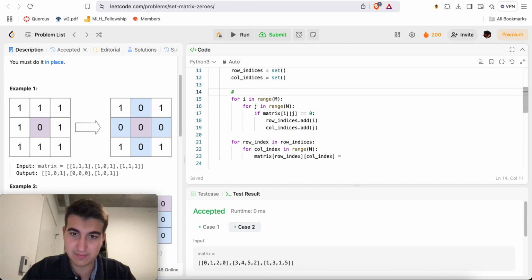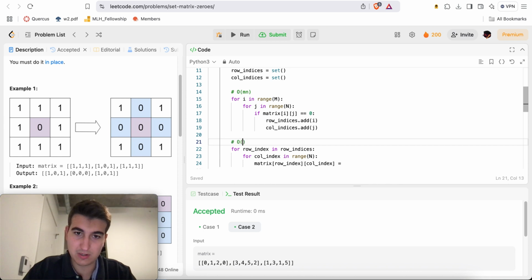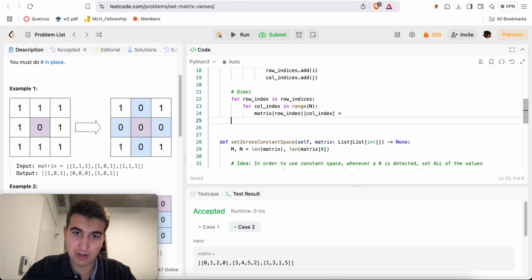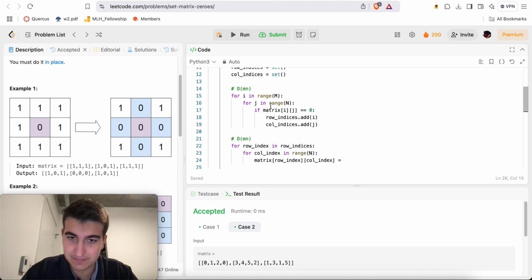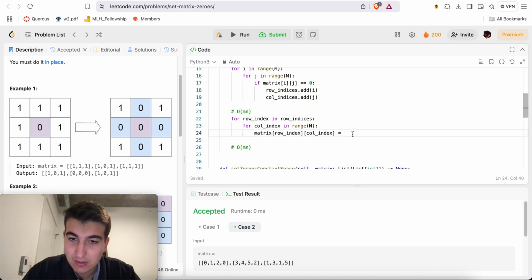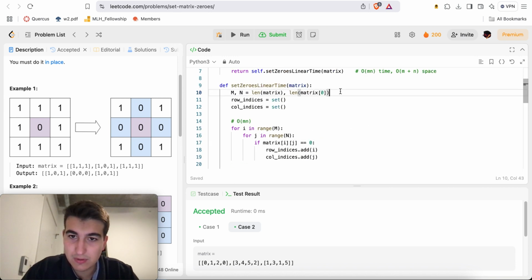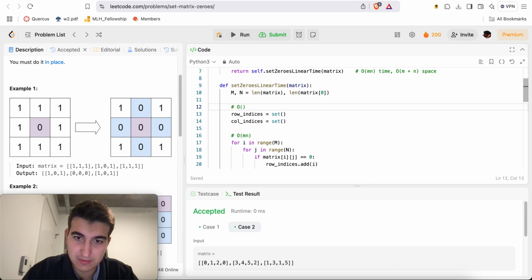So this is O of mn, and here we'll have one last O of mn, which is much better than O of mn squared, with O of m plus n space.